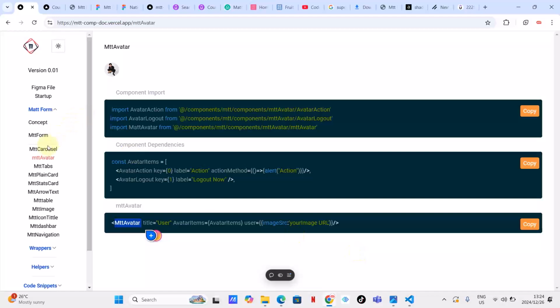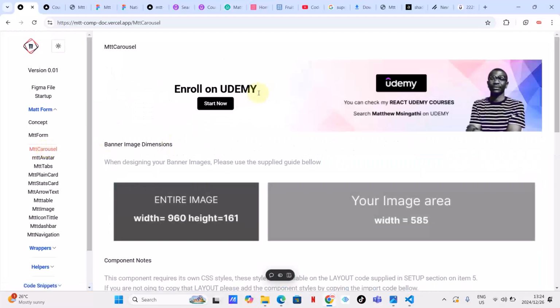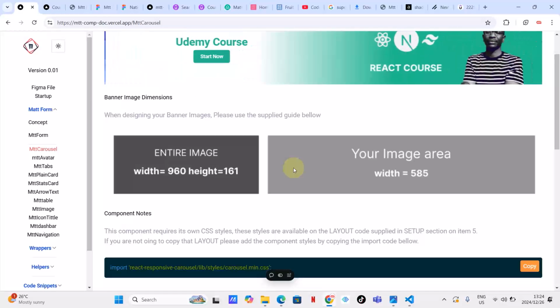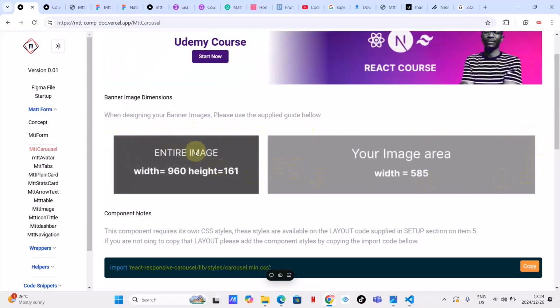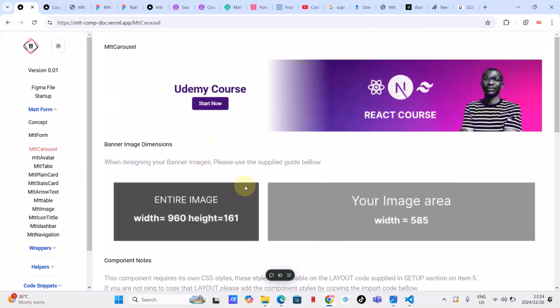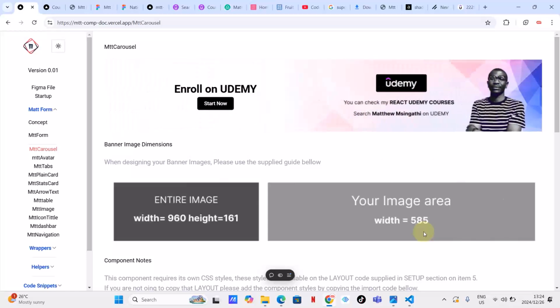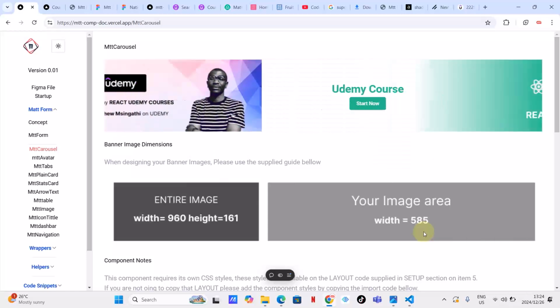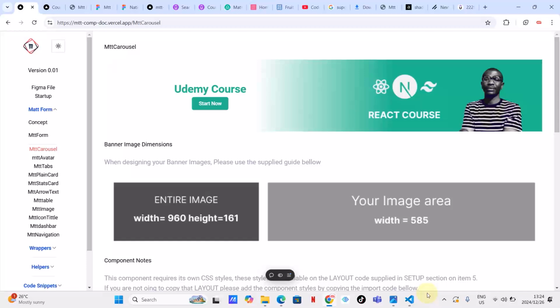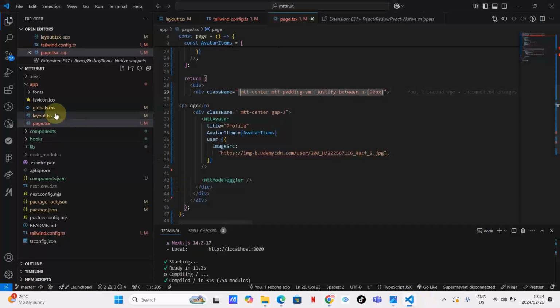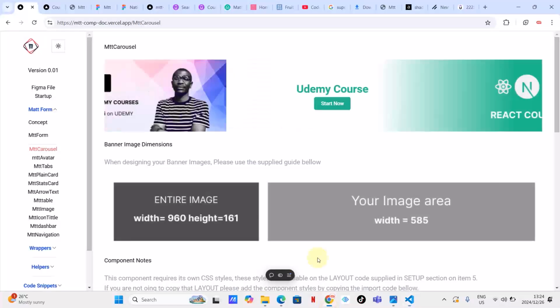I want to go to the Material carousel. As you can see, guys, this is the Material carousel. And in terms of the carousel, you need to first design your images. As you can see, these images, you need to first design them. So what am I going to do? Let's see, do we have these inside Material components? I don't think we have those. So let's first, guys, design these.